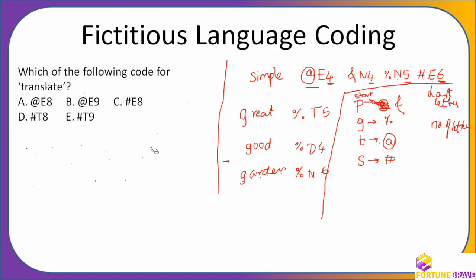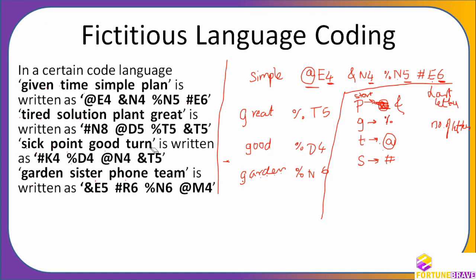You solved three questions, right? So I'm going to give you one more time the whole question here in a certain code language. On this basis, you have to ask two questions. Two questions, very simple to create. I'll create one and show you how I create the questions instantly. I'll take any word which starts with G, S, P, N, T, G, S, P, N, T, and you can make one more.